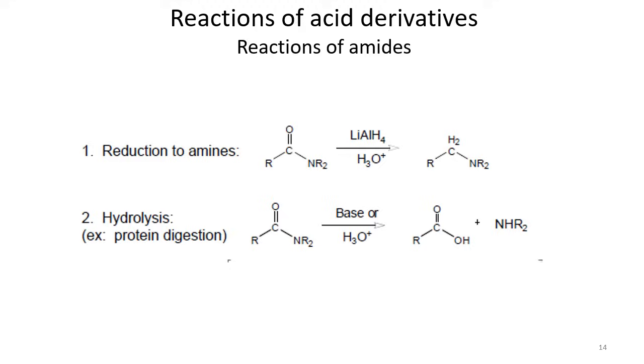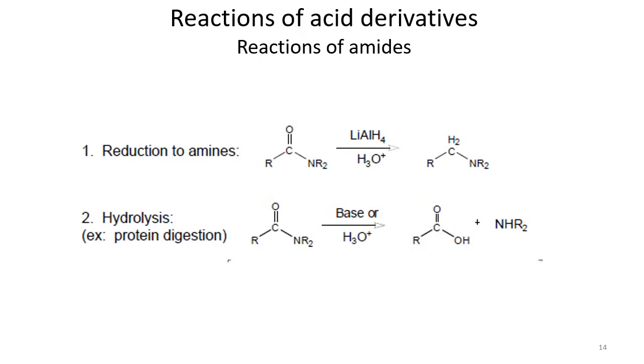Let's talk about the reactions of amides. Though the amide bond is not that easy to break, they are less reactive than acid chlorides. Acid chlorides are much more reactive than amides. When we are talking about the reactions of amide, first of all there is the reduction to amines.